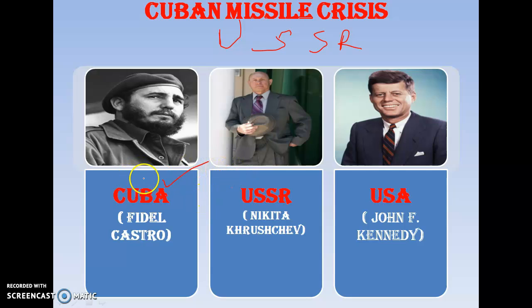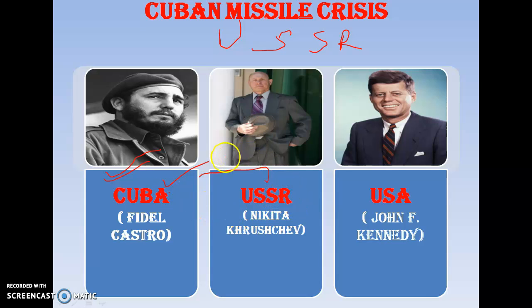They have nuclear missiles. They did this because Cuba is also a communist country. Cuba and the USSR have a friendly relation, because the USSR provided diplomatic support and also financial support. That is why they are friendly nations.